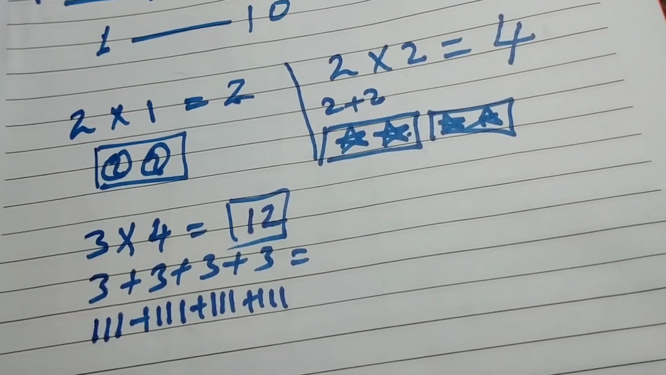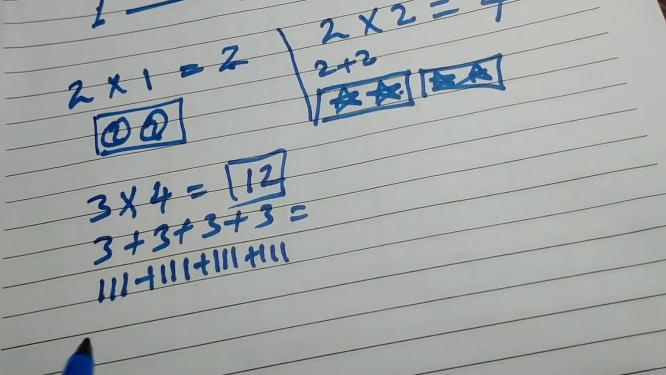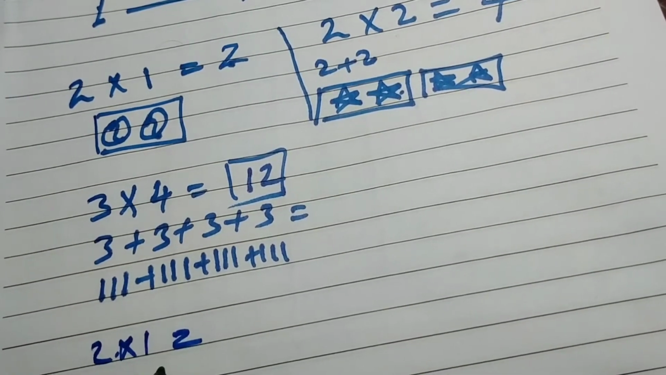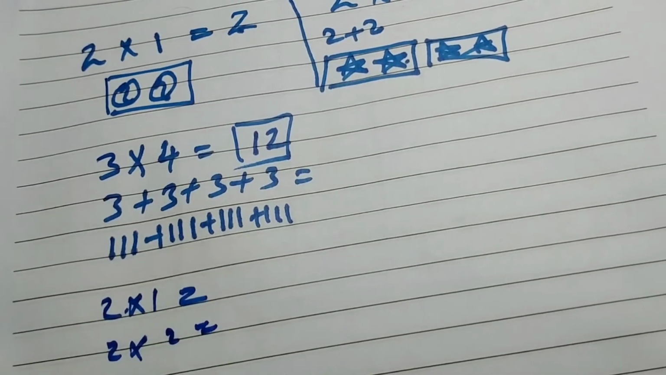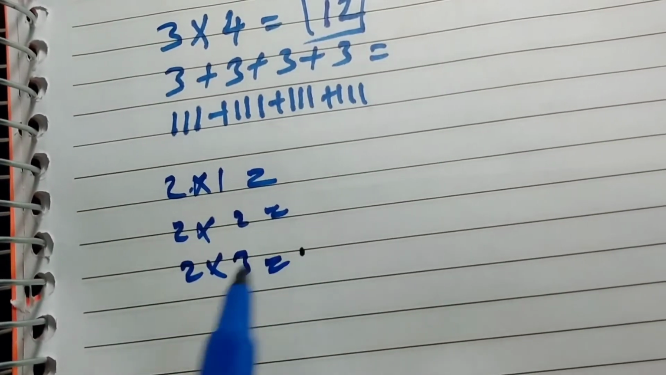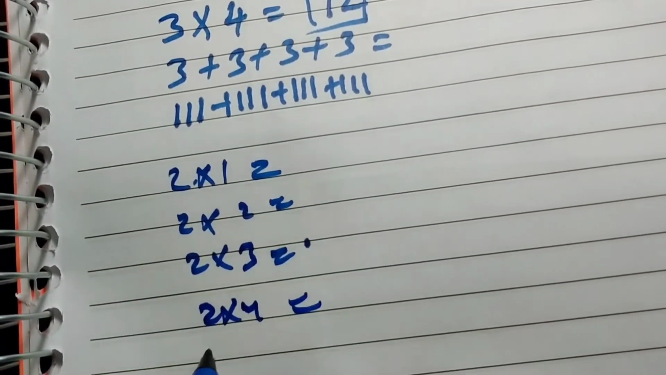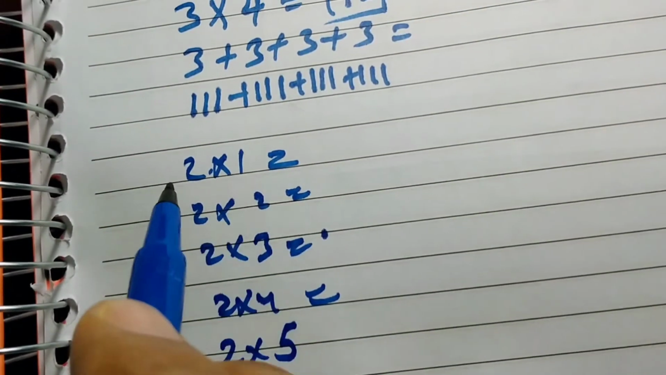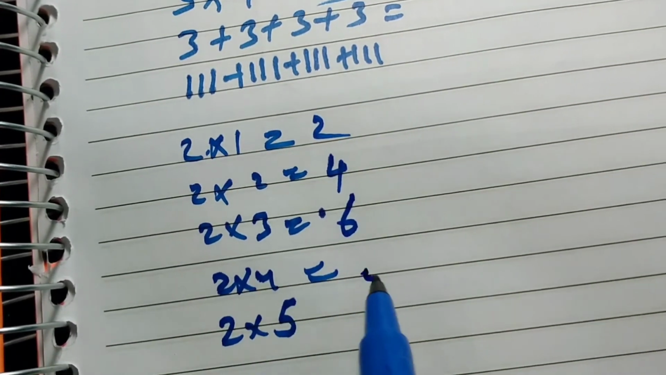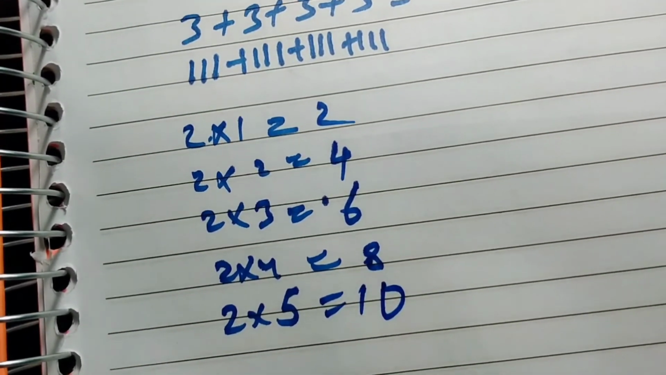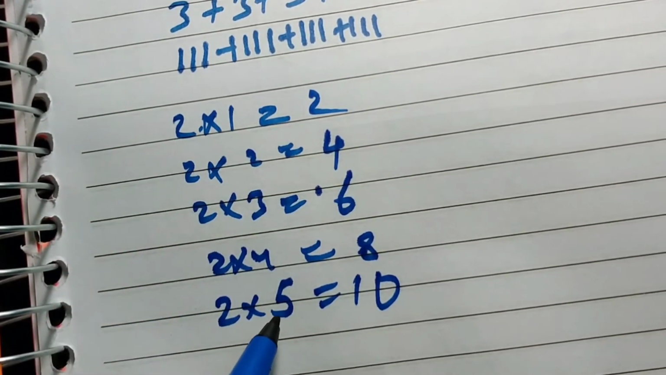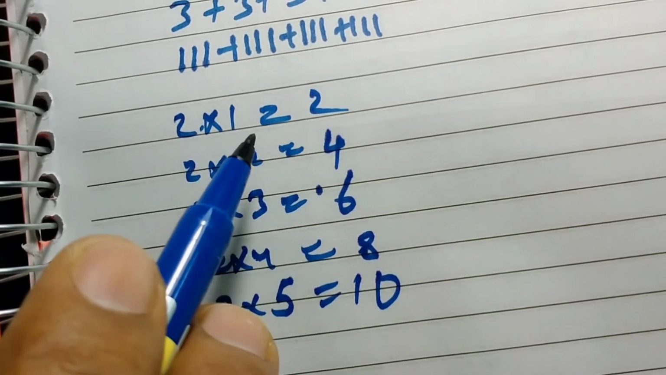The next thing, my dear, as I told you, is learning the tables. Memorize the tables, like the multiplication table of 2. 2 times 1 equals what? 2 times 2 equals what? 2 times 3, 2 times 4, 2 times 5 equals what? So 2 times 1, 2. 2 times 2, 4. 2 times 3, 6. 2 times 4, 8. 2 times 5, 10. So my dear, this is table 2 up to 5. This one you can learn or memorize.